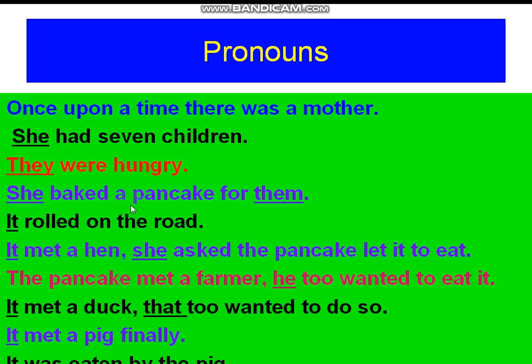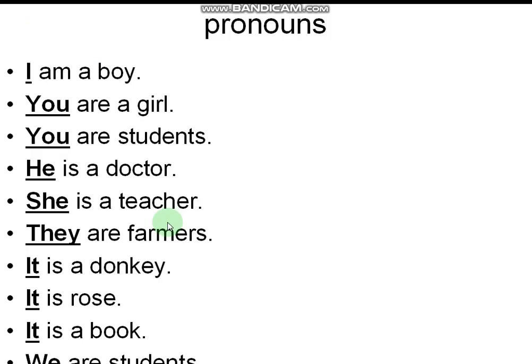Okay, in this way, we can see the words, nouns, are replaced by some other words. We call them pronouns. You can see certain sentences where I have underlined the pronouns. I am a boy. In this one, I is the pronoun. You are a girl. Singular, one girl is there. You are students. So many, more than one, are there. So here, this you, you can see the difference, singular, plural, also you can understand.